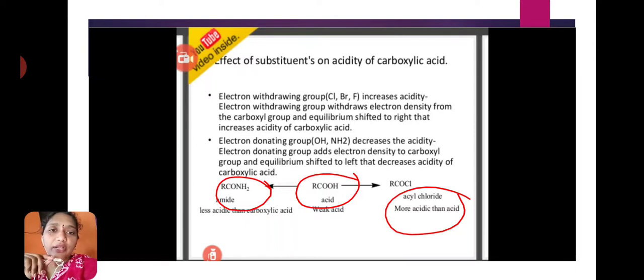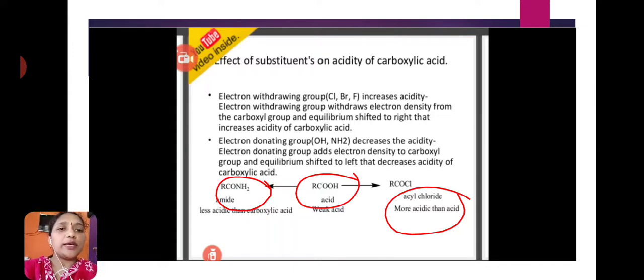Automatically this carbonyl carbon donates electrons towards the hydroxy group. Then the bond between oxygen and hydrogen becomes stronger. That's why this compound cannot remove the H plus ion easily. That's why these carboxylic acids containing electron donating groups show less acidic nature compared to carboxylic acids.